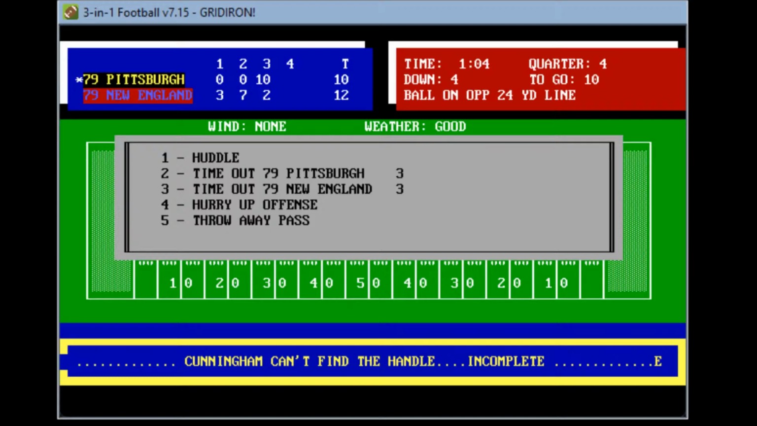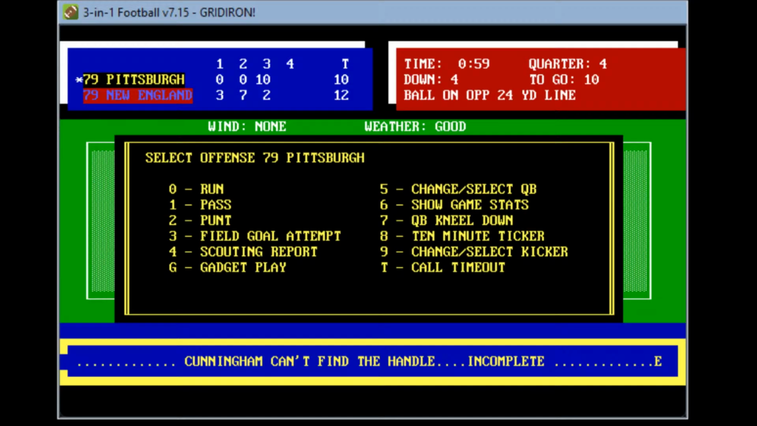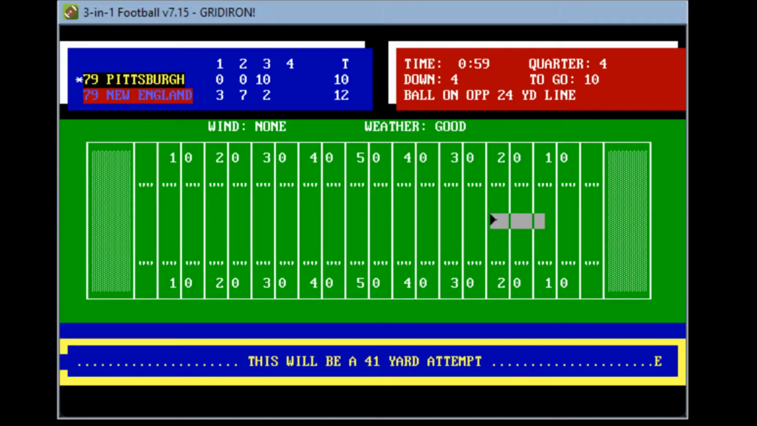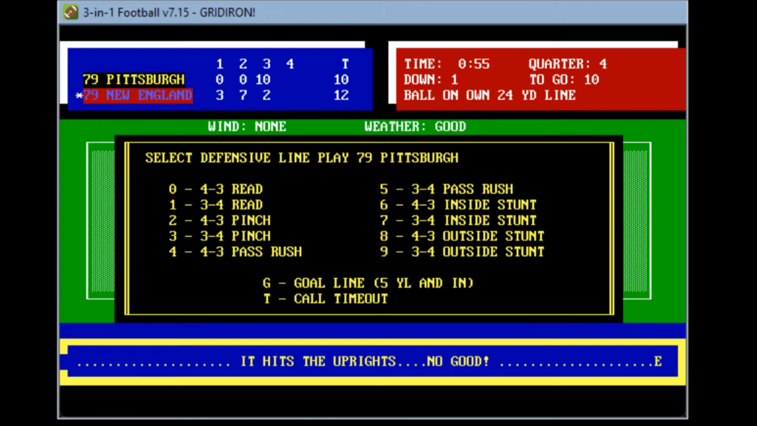Here comes Matt Bahr. He trots onto the field, a chance to put them ahead here with 1 minute remaining. Let's go ahead and huddle. Less than a minute to play. Field goal attempt for Bahr. He comes out on the field. Here we go, here's the kick. 41 yards from Bahr. It's up and it's no good. He misses it. And the New England Patriots should win this football game with 1 minute remaining.